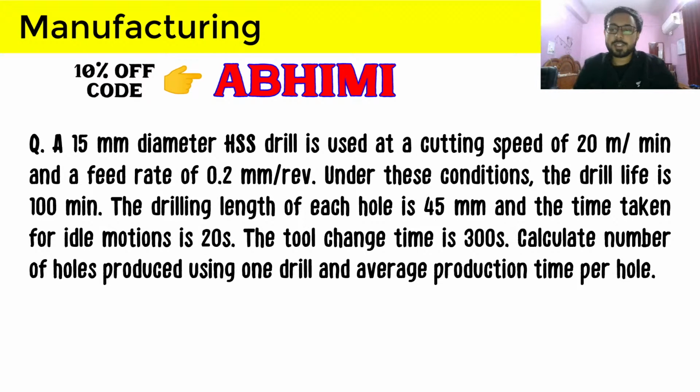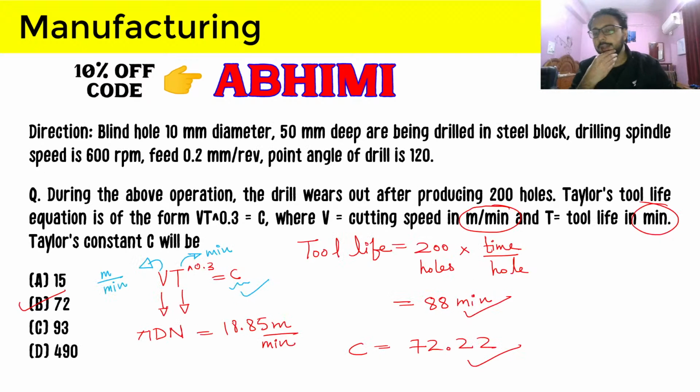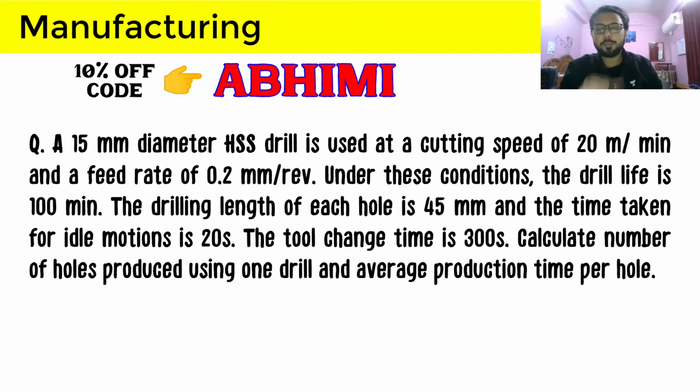Previously we were provided with the number of holes and we calculated the drill life. It came out to be 88-minute tool life, you can see here in our solution. Now we have been provided with the drill life, which is 100 minute, and we have to calculate the number of holes that the drill is making.